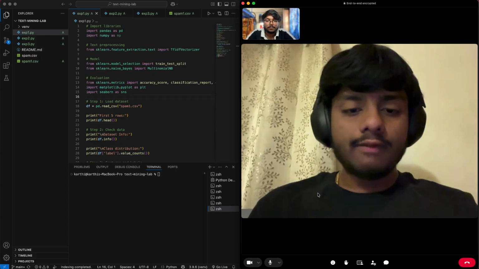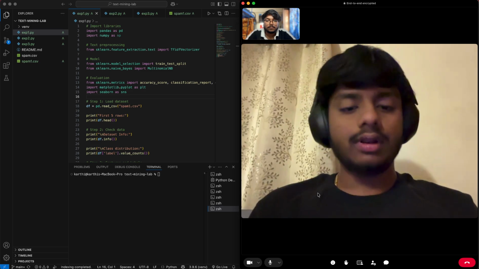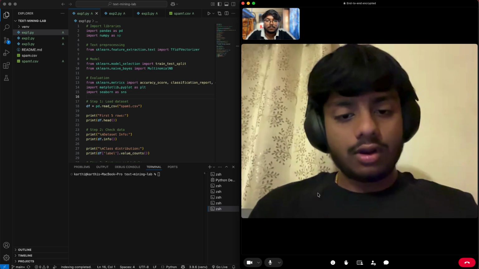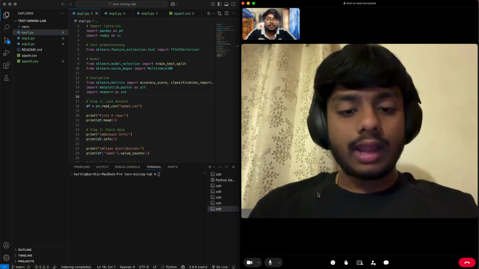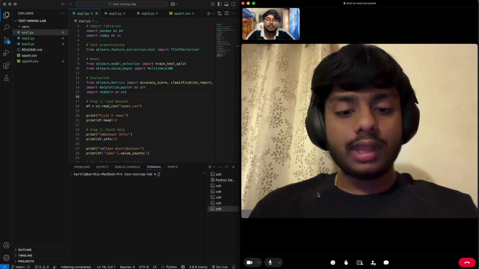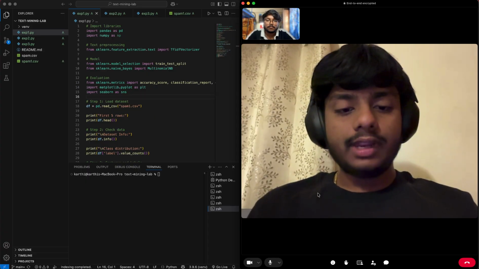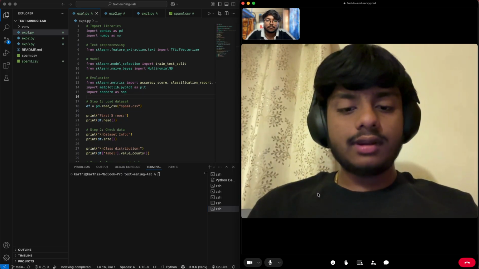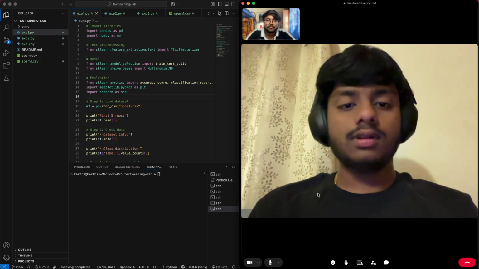While discussing model training, once the text is converted into numerical form, we train a machine learning model. In our project, we used algorithms such as Naive Bayes and logistic regression. These models learn from the training data and identify patterns between the input text and the output labels. After training, the model is able to predict the category of new unseen text data. We also split the dataset into training and testing sets to evaluate the performance of the model.